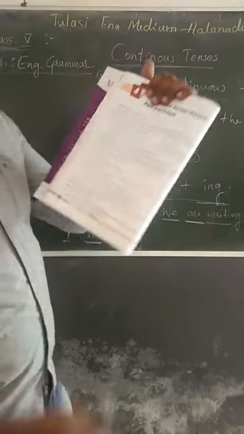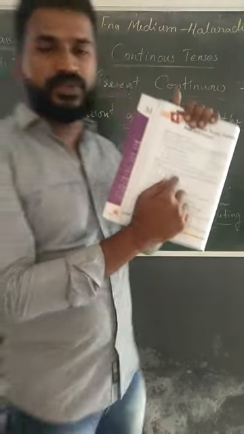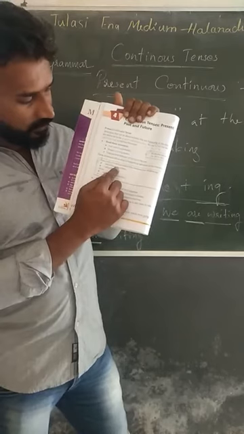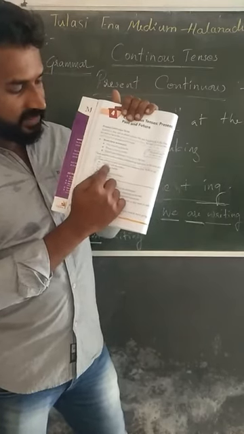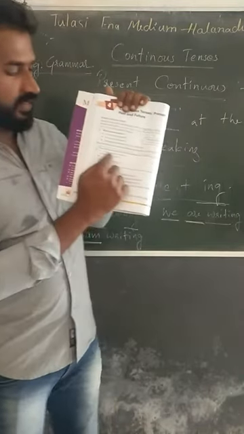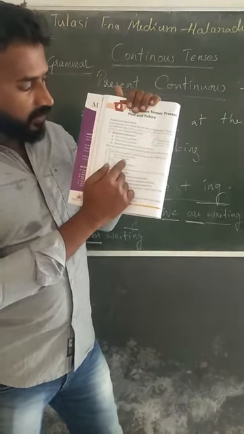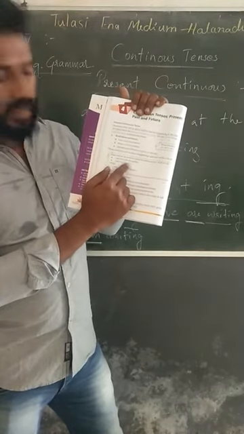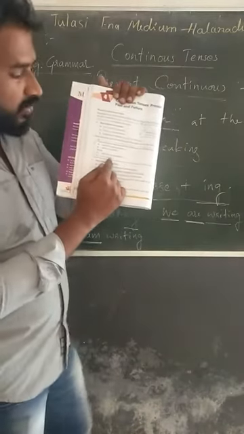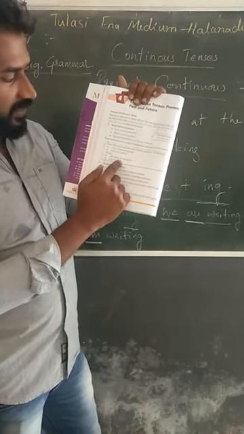In some cases, for example, I am finding for my necklace, we can't use the word finding here; it is wrong. Instead of finding, we can use: I am looking for my necklace. And I am having measles. Instead of having, we can use: I have measles. These are different cases.